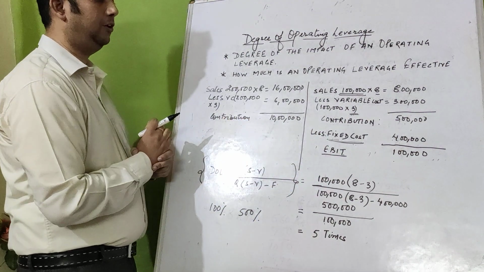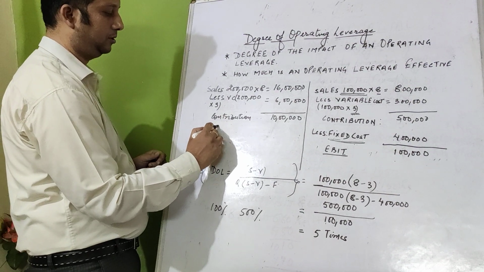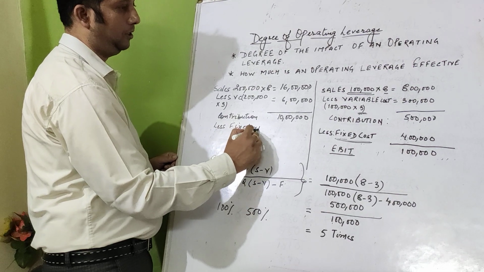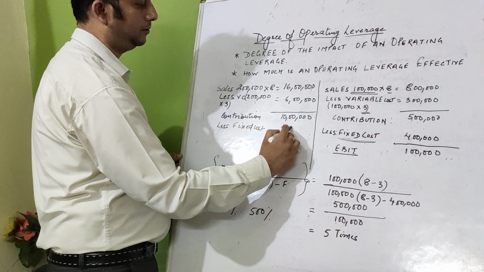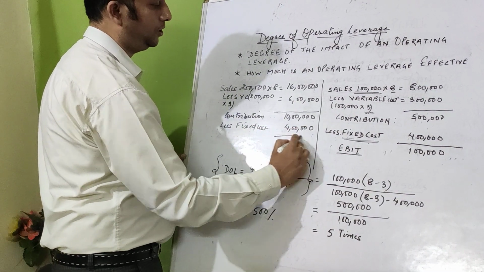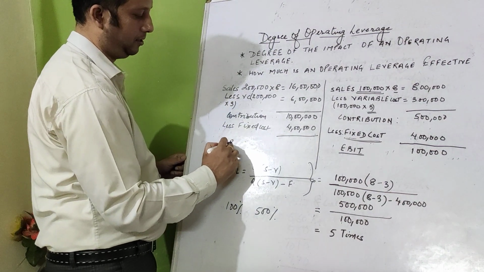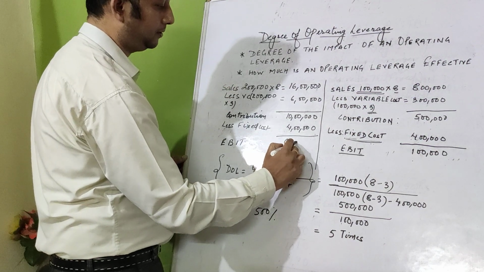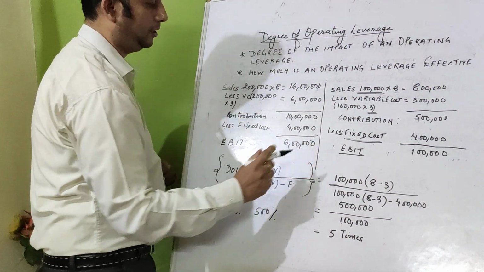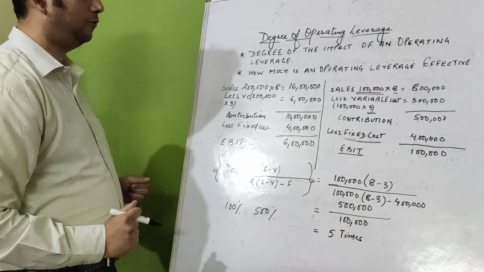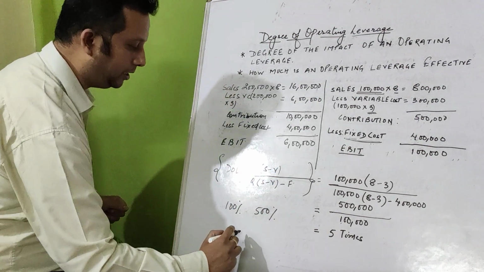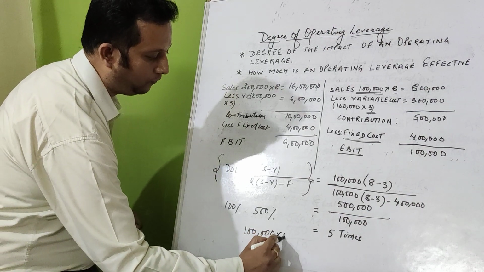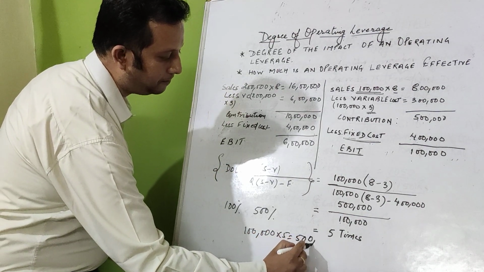Now there will be no change in the fixed costs. Less fixed costs, 4 lakh rupees. What is our profit, EBIT? The profit is 6 lakhs. That means it has increased by 5 times. It was 1 lakh, and 1 lakh into 5 is equal to 5 lakhs.